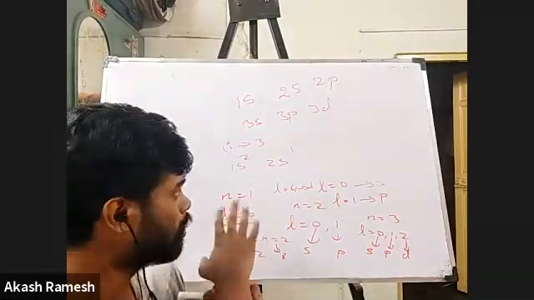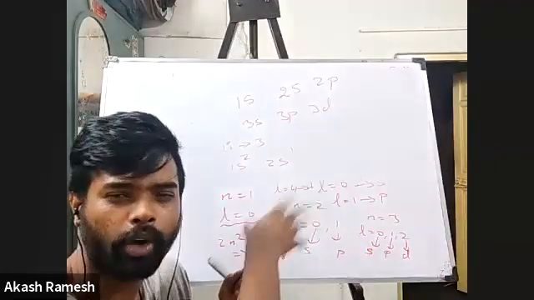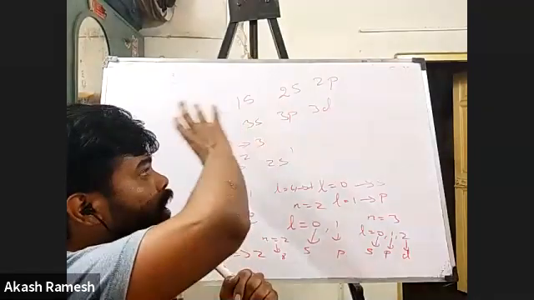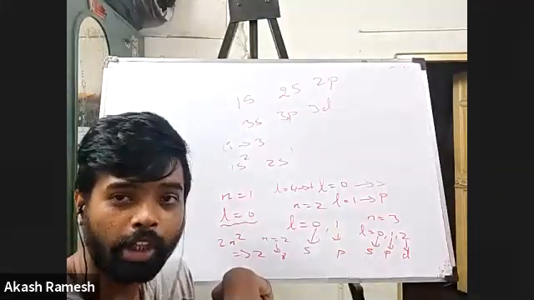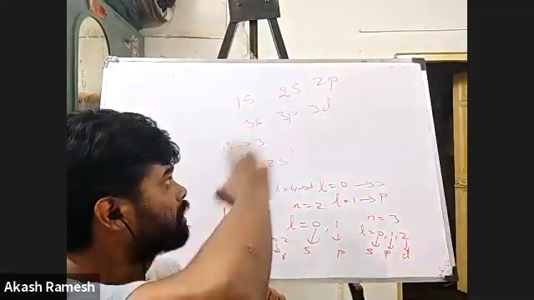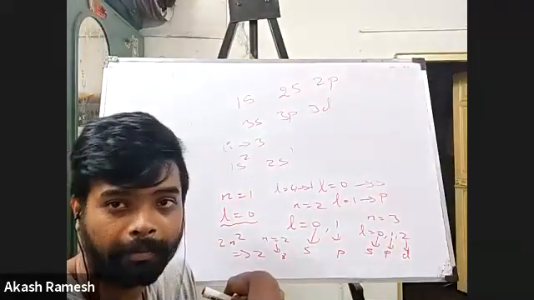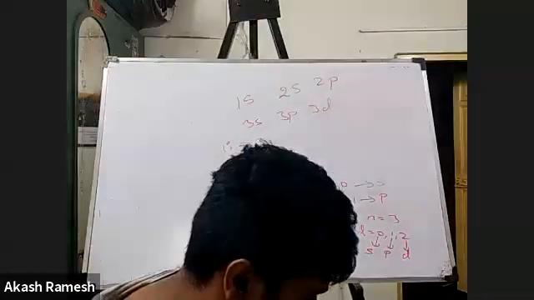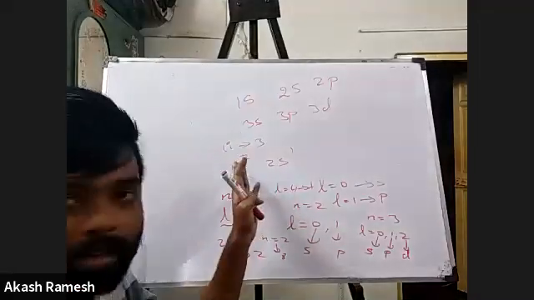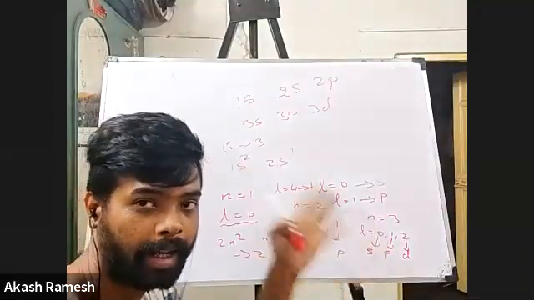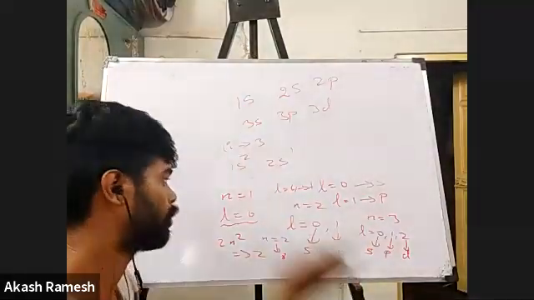Okay. So for now, this is just an idea. How are you going to write the electronic configuration, and how are you going to represent the orbitals? 1s, 2s, 2p, 3s, 3p, 3d, all that are there. Okay. Fine, we'll move on to the next quantum number. You don't have to worry about this now. Anyways, we'll see it again. We'll have a separate session for electronic configuration. Don't worry.